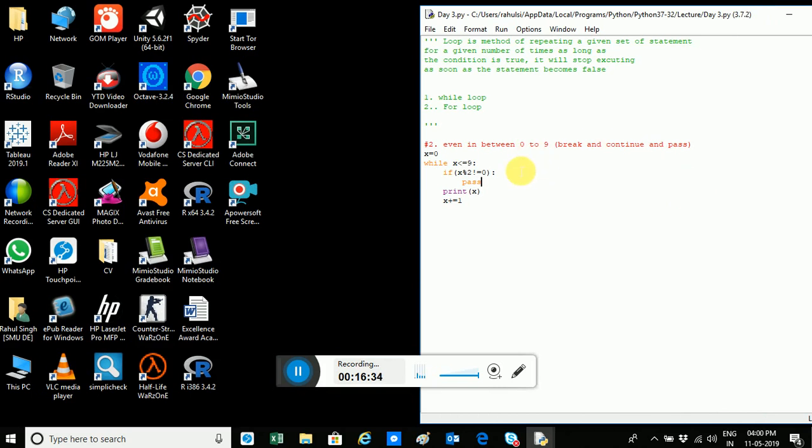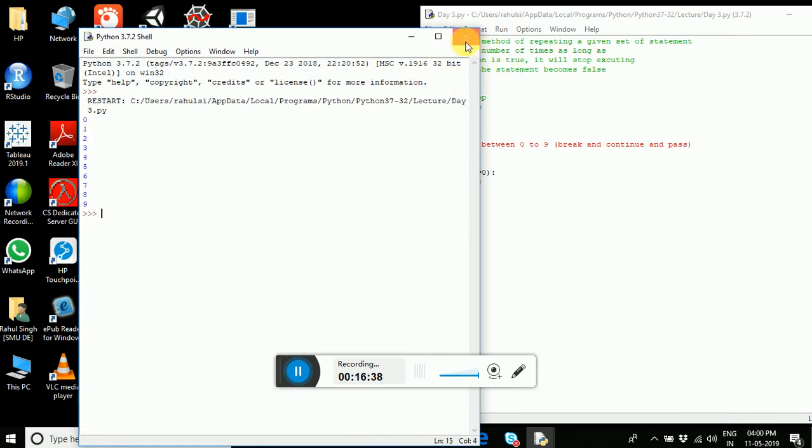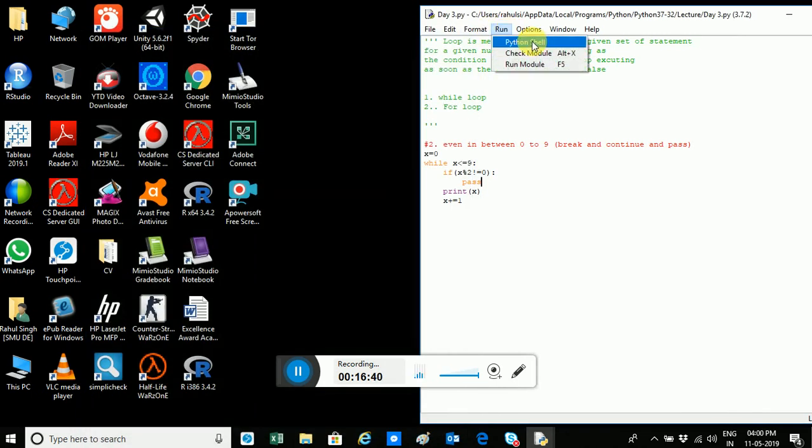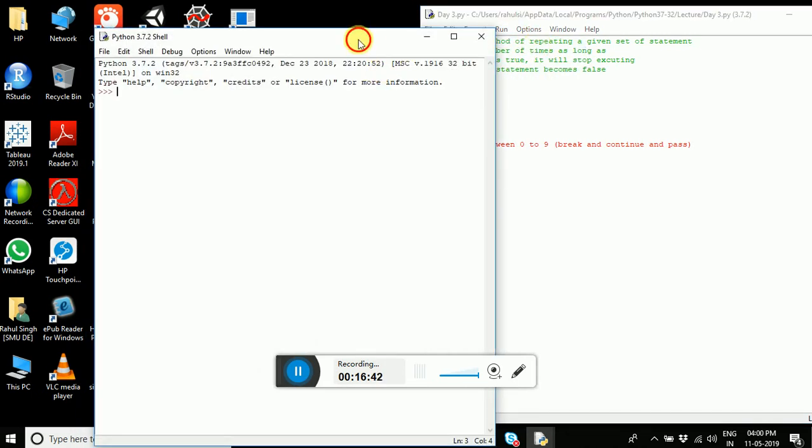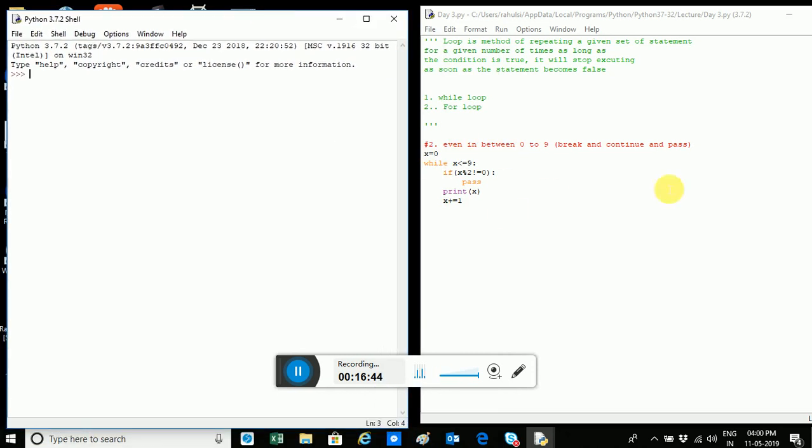So coming back here, back to our program, Control S, F5. Let's get a cell back. In case you don't have this cell, what you will do, go to run and click Python cell and you will get it. So this was using a while loop. Now coming to for loop, and we'll try to do the same thing.